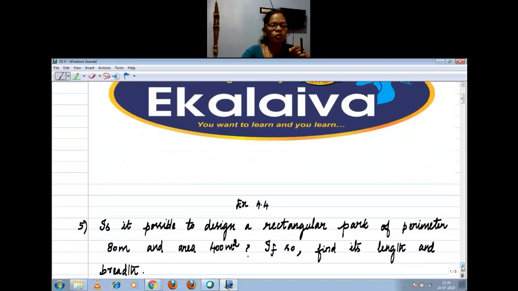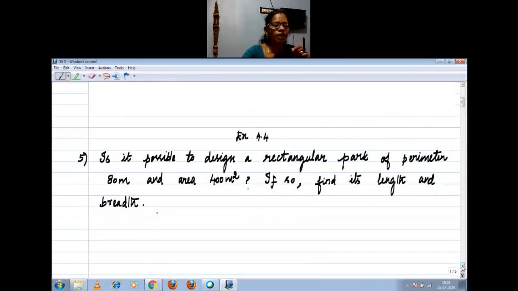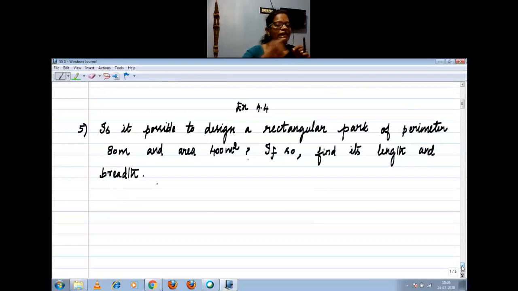Is it possible to design a rectangular park of perimeter 80 meter and area of 400 meter square? If so, find its length and breadth. Two things are there. You have to consider any one as a variable. It is a single equation, right? It is a single variable equation, right children?